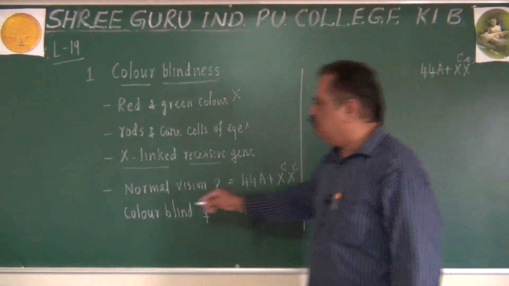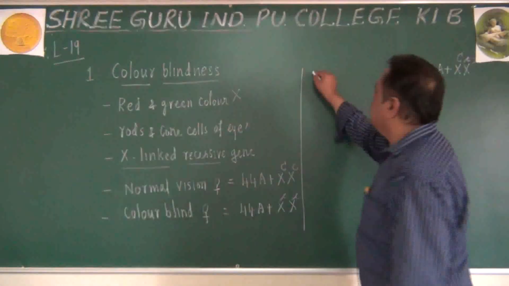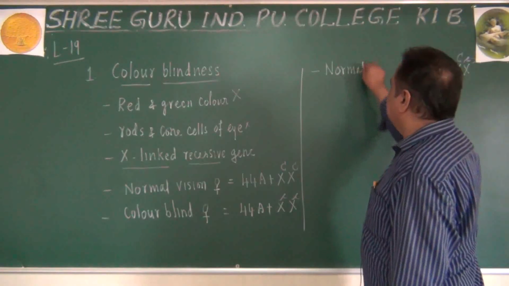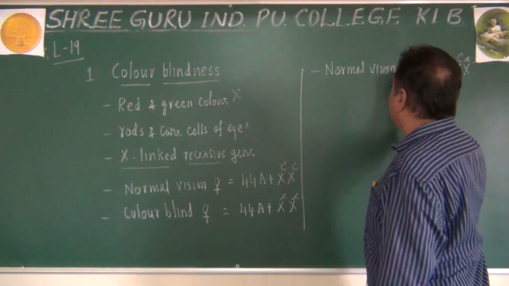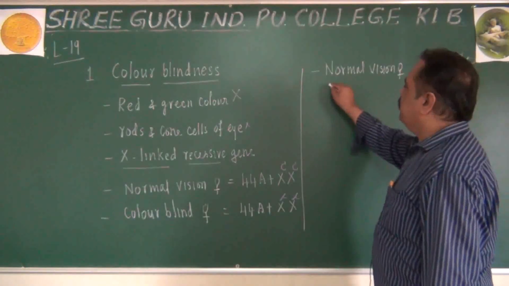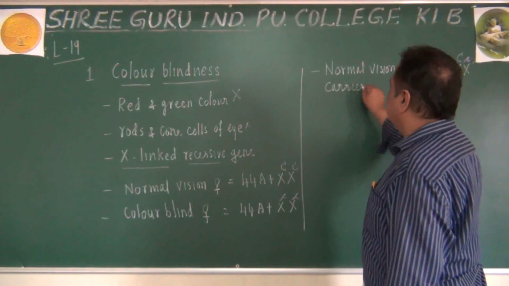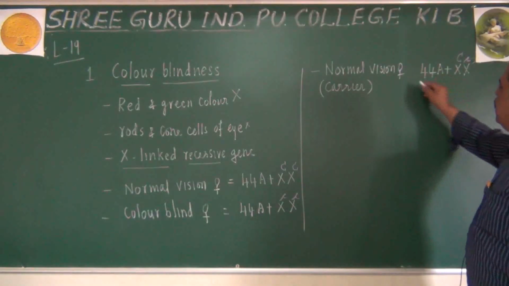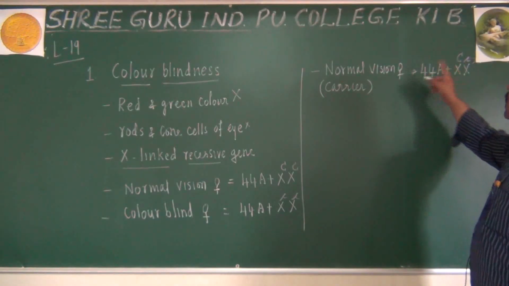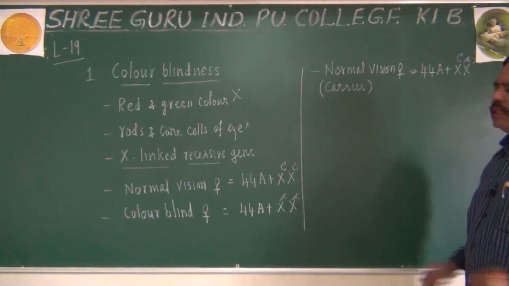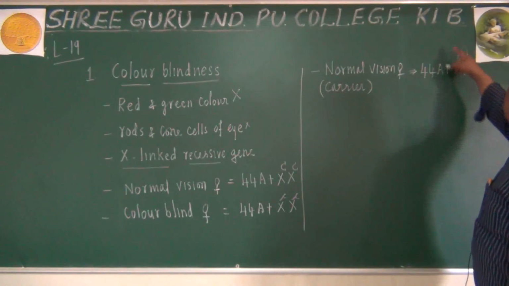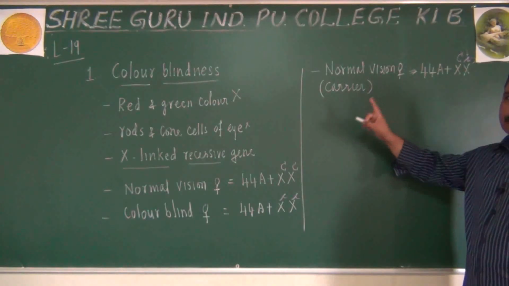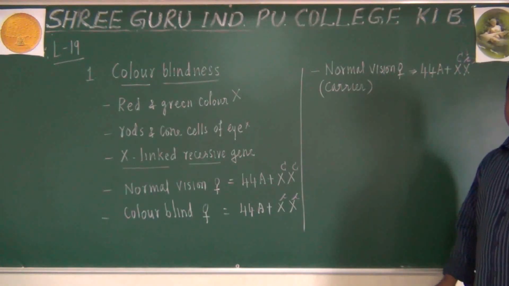Remember, such a heterozygous woman will have normal vision only, but she will be a carrier of this small c. In spite of having one small c, she will have normal vision. Why? Because of the law of dominance. Capital C will dominate over small c and her vision will not be affected.